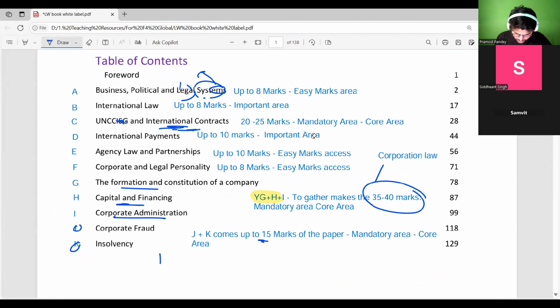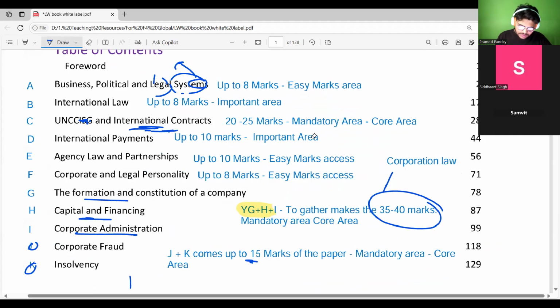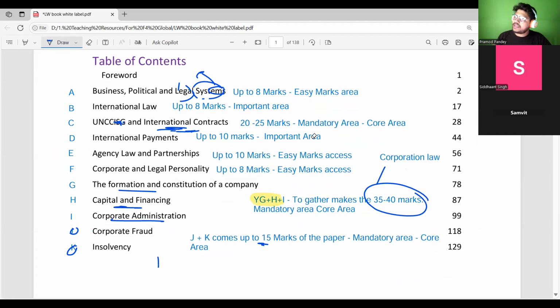For example, the recent news which just came out from America, they were imposing tariffs. That was from the government, yes or no? So can we say that when it comes to an international contract, you are not just dealing with a supplier and buyer, you also have to take care of the other government as well. So we will be learning some portion of that in international contract, okay?